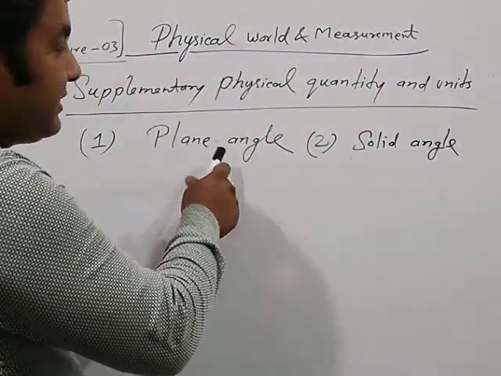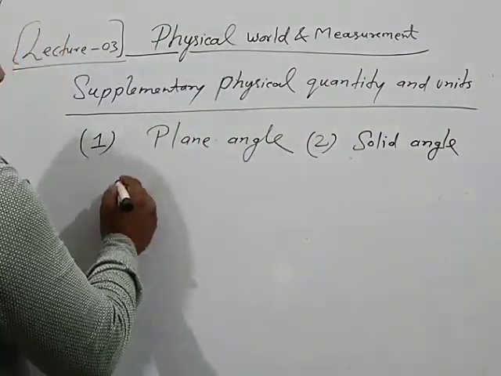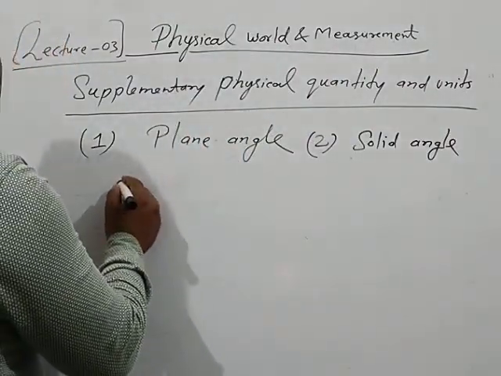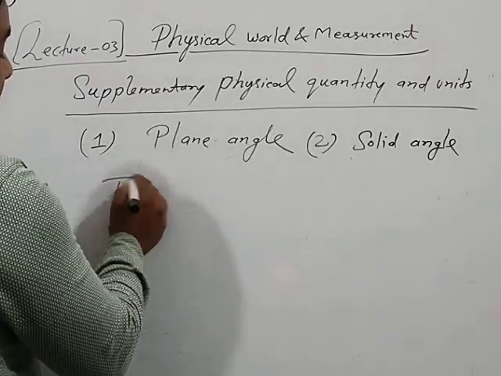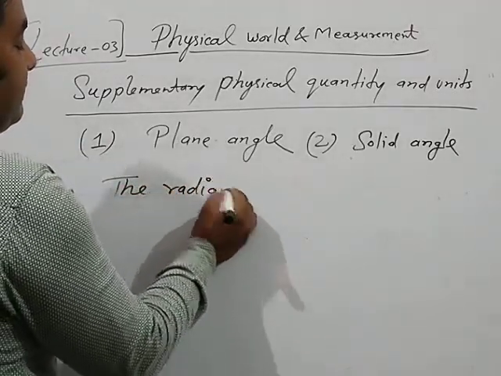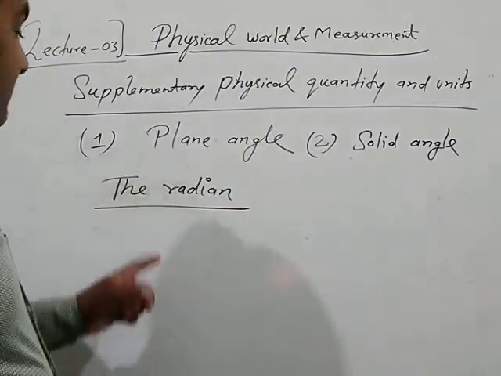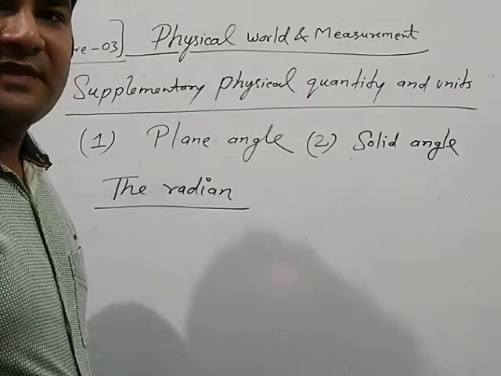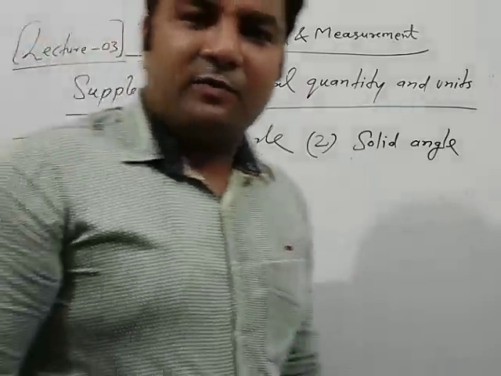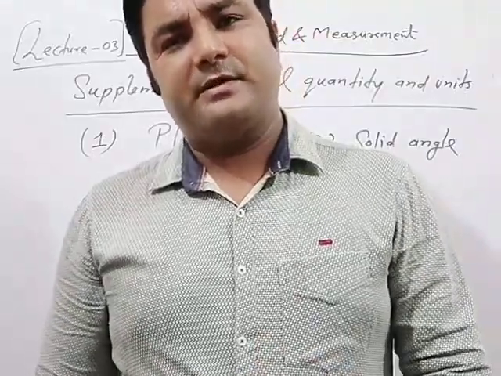Plane angle is a supplementary physical quantity, and the unit of plane angle is the radian. The definition of radian is a very simple definition. Whenever the formula concept is clear, then you can define it anytime, anywhere, no problem.